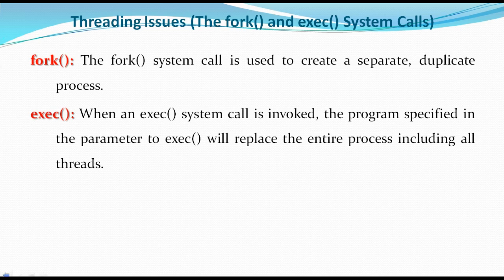The meaning of duplicate is creating a child process, right? So to create a new process, a child process, we use the fork system call. Now, similarly, there is exec.